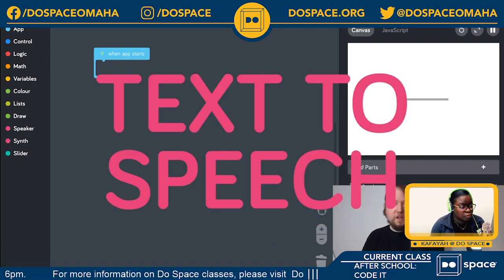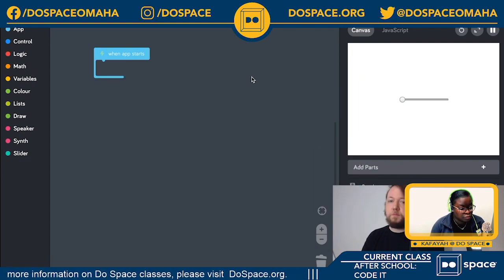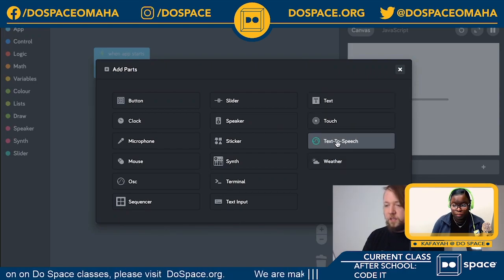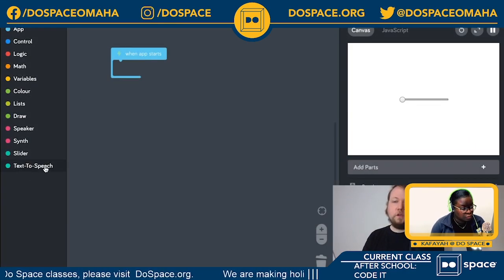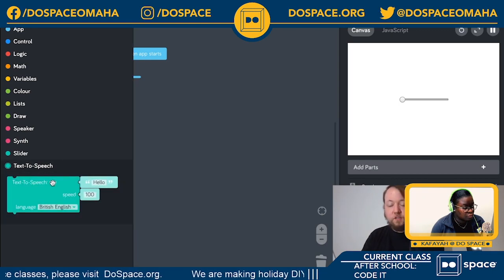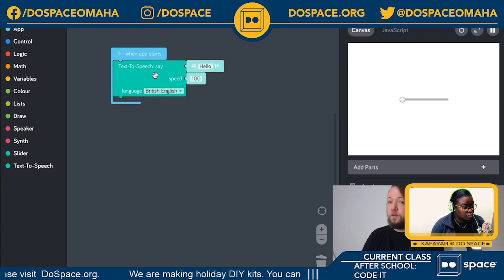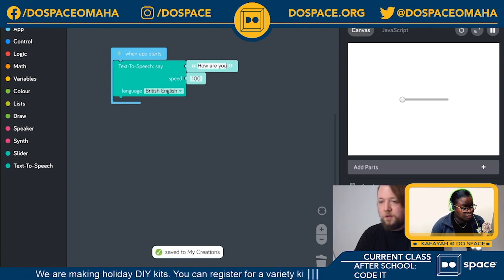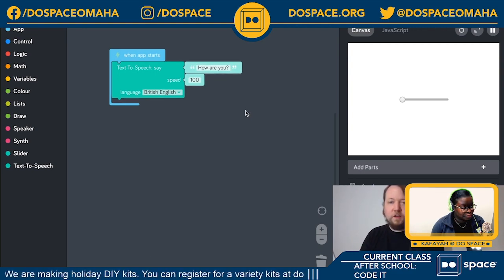The next part we're going to look at is the text-to-speech part. It's a really fun part. It gives your computer the ability to speak and say anything you want it to. So let's open the Add Parts window again and then select text-to-speech here on the right. Let's open the text-to-speech tray, and there's only one block in there. This is a text-to-speech say block, which will make the computer say anything it says at the top here. So if we change this to how are you? And there you go, it asks, how are you?